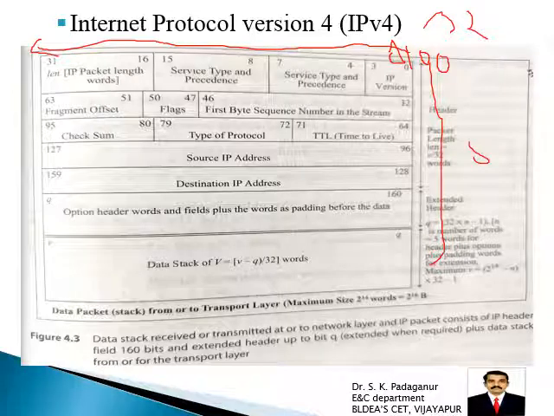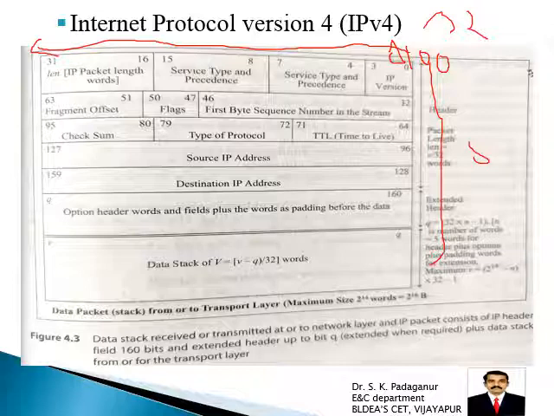Then the type of service. What kind of service you have, a total of 8 bits are used. Then 16 bits are used for packet length. So how much data you are sending? You already studied this protocol in, I think, CCN, computer communication networks. You studied both IPv4 as well as IPv6. Only thing is you are glancing at it here.